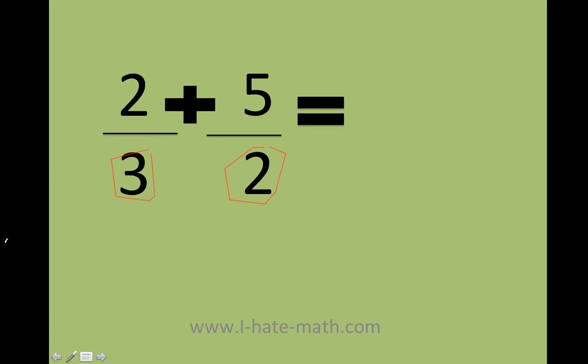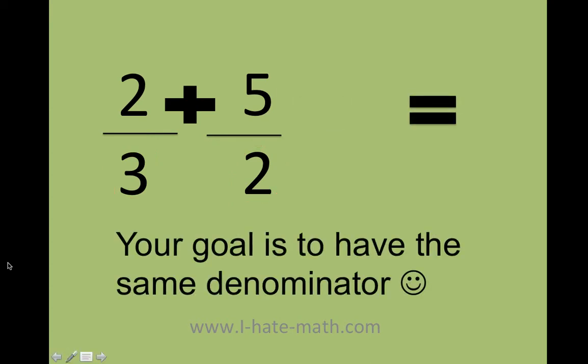So how do I do it? Well, I have a 3 and a 2 here. So I'm going to do a little bit of magic to make these guys the same. So look what I do. Since my goal is to have the same denominator, I'm going to go ahead and multiply this guy by 2 times 3. And this one by 2 times 3. Because look what happens. 2 times 3 is going to be 6. And 2 times 3 is going to be 6. So I will have the same denominator.